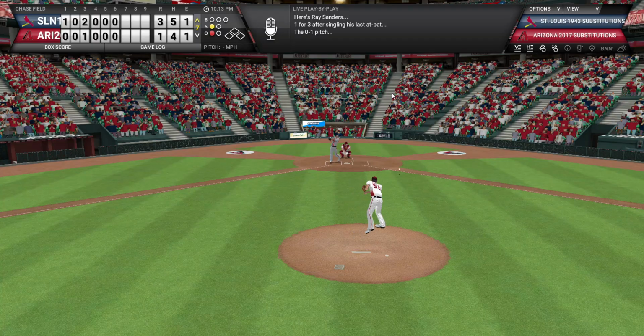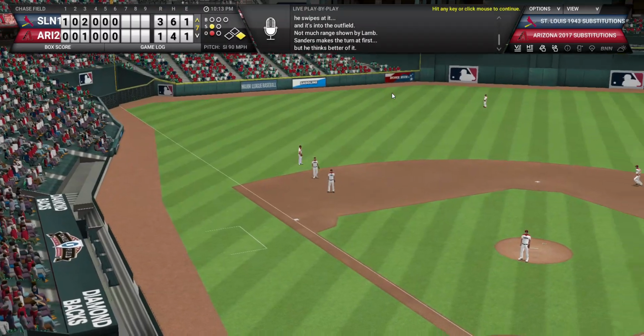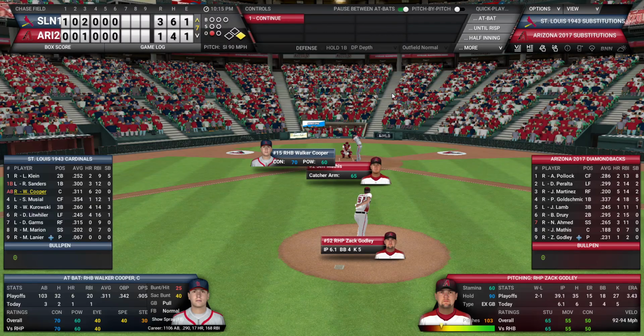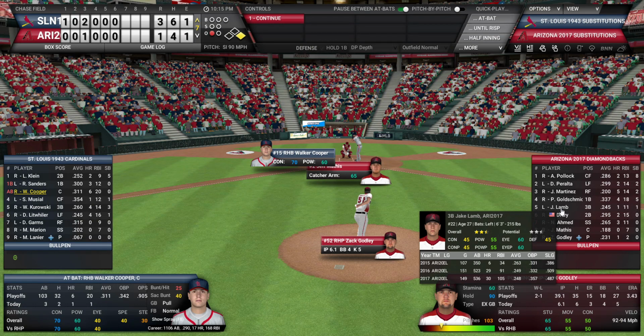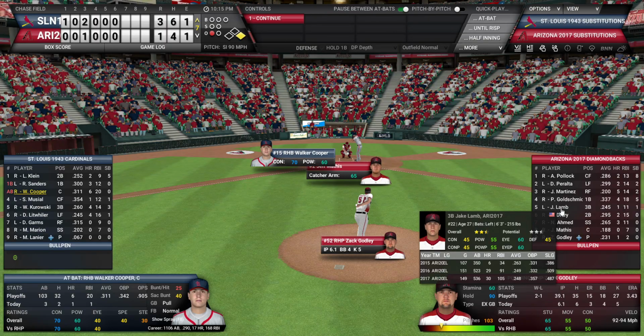Sanders, his fourth at bat, is going to actually hit a single to left field. I think the animation you just saw is what happens when a defender's not great. The text did kind of call Lamb out, talking about how he's not a great defender. And if you look at his stats, he is only a 45 defense. So his defense at third base is not his strong suit. And according to the notes in the game, that play would have been made by a better defensive third baseman.